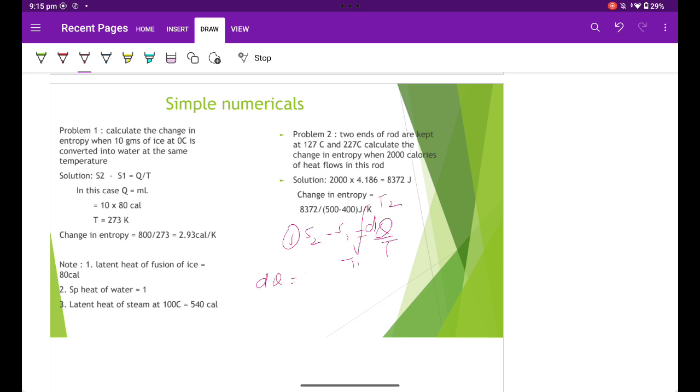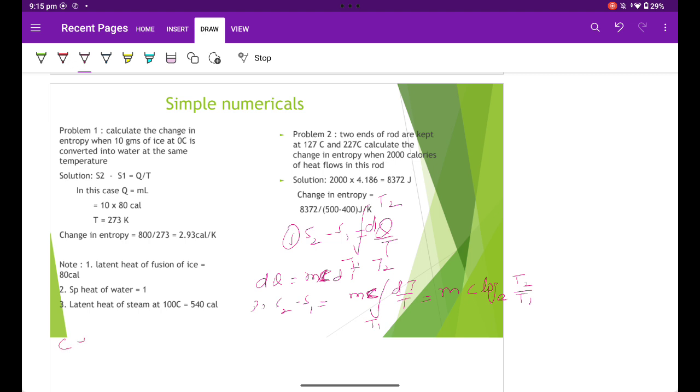Since dQ is equal to m s dT, therefore S2 minus S1 is equal to mc, for specific heat, integral of dT by T from T1 to T2, which is equal to mc log to the base e of T2 by T1,